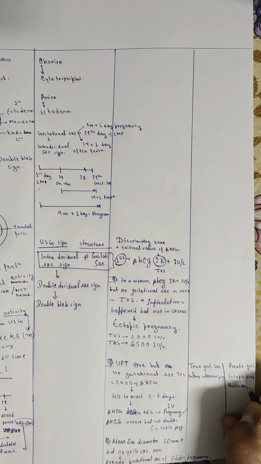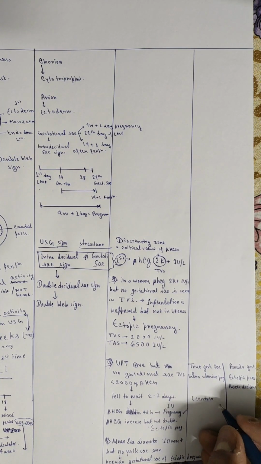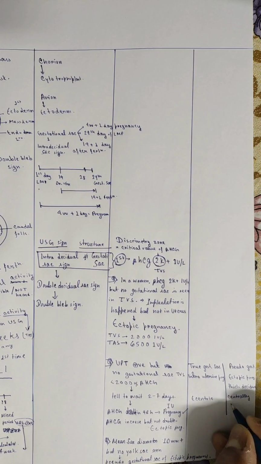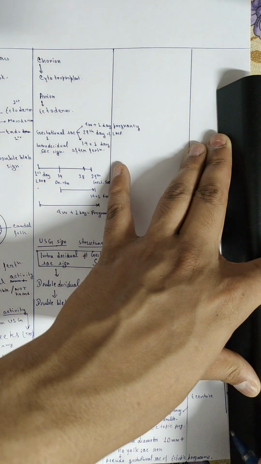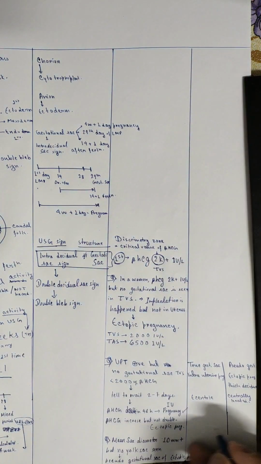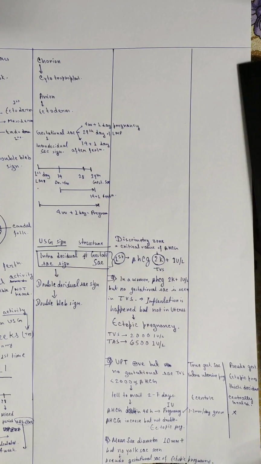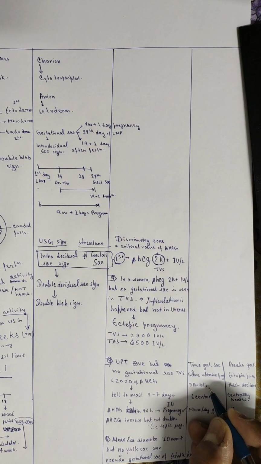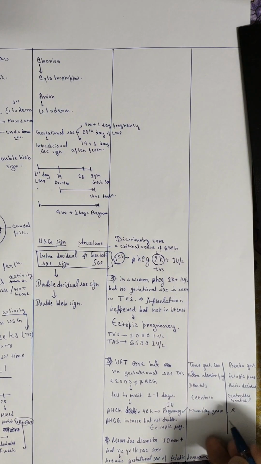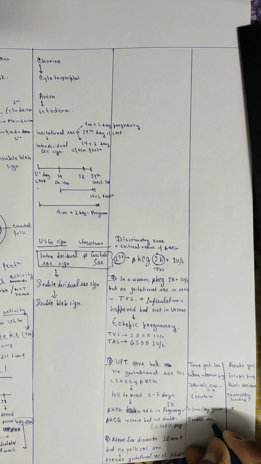In true one, we can see that decidua parietalis, decidua capsularis, decidua basalis is present, whereas in ectopic they won't be present. The true one will be eccentric, whereas pseudo one is centrally located. Double decidual sac sign can be seen in true gestational sac. The yolk sac can be seen, double bleb sign can be seen, and none of them can be seen in the pseudo gestational sac.